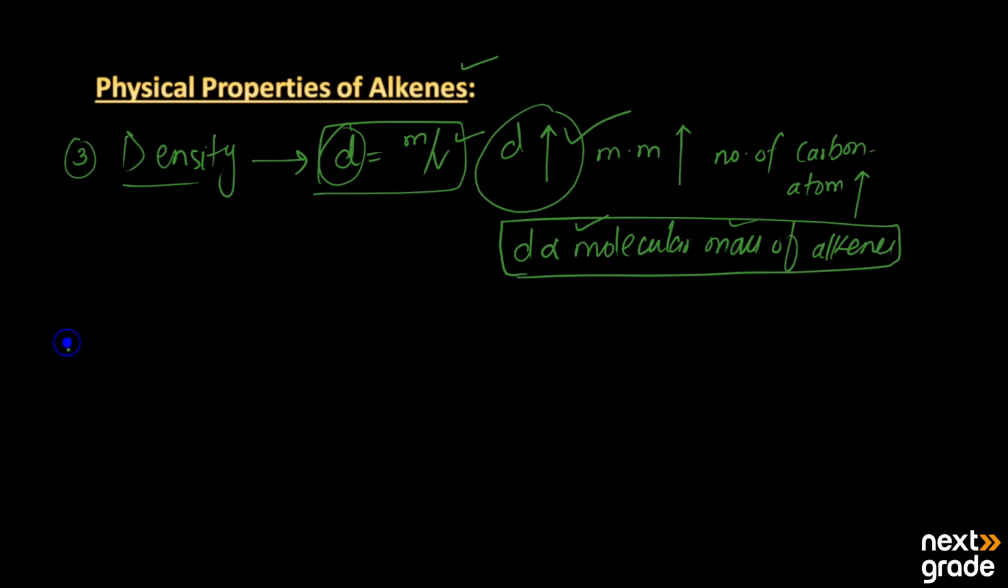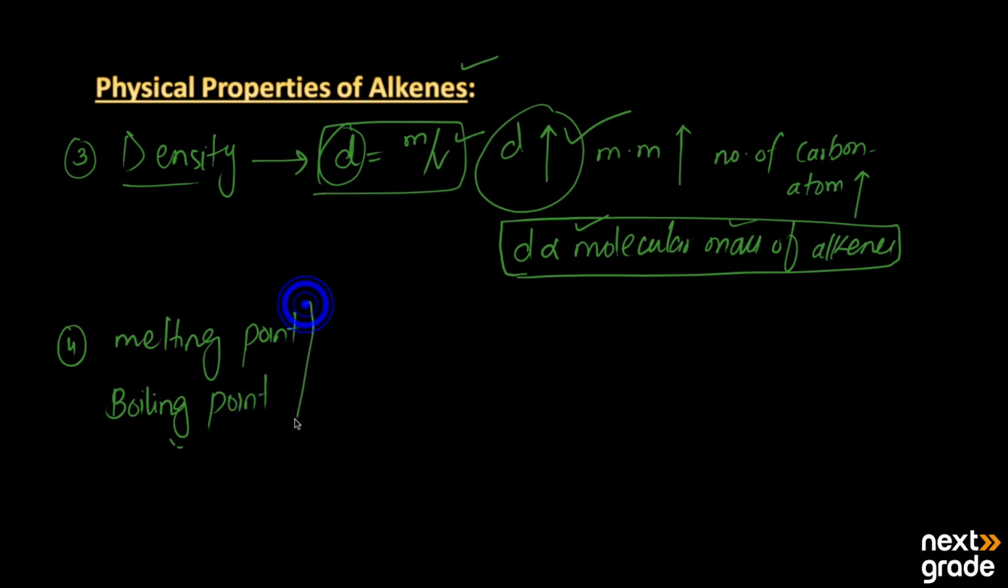Next, if you talk about the melting and the boiling point of the alkenes, we have the melting point, and second we have the boiling point. The boiling point of the alkenes is going to increase. And how does it increase? It increases as the molecular mass of the substances increases.